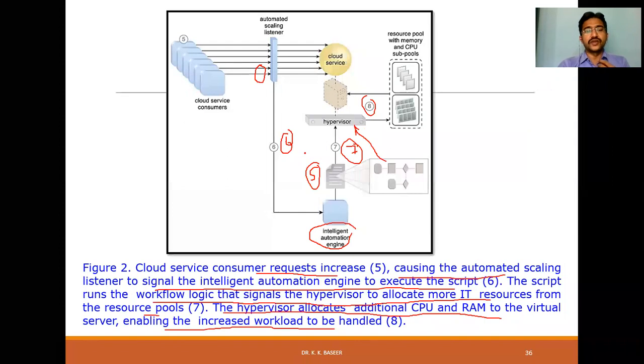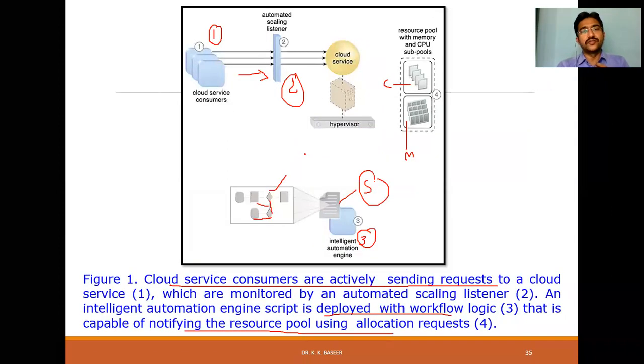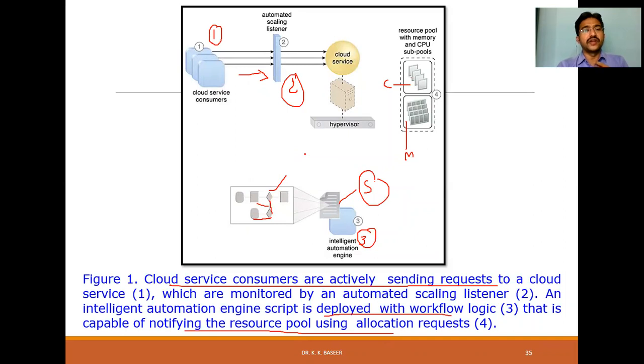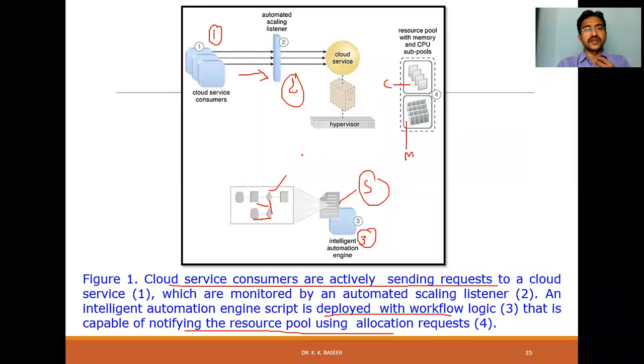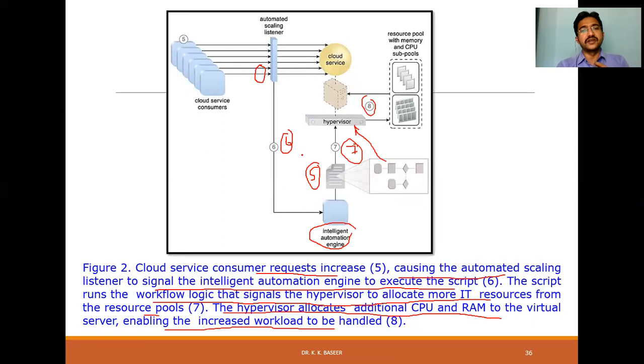So this is how the 2 figures talk about the total steps 1 to 8. In the previous one, the dynamic scaling architecture, there is no concept called the intelligent automation engine. But in this elastic resource capacity architecture, the IAE, the intelligent automation engine, gives instructions to the hypervisor: please allocate more instances, taking the resources from the resource pools. That's how it will be done. So we have seen the elastic resource capacity architecture, the purpose followed by the graphical representation.